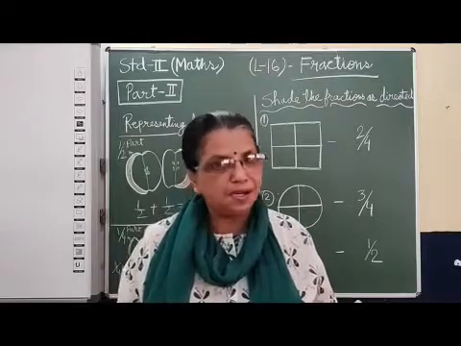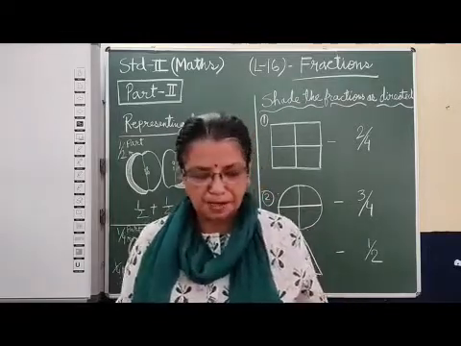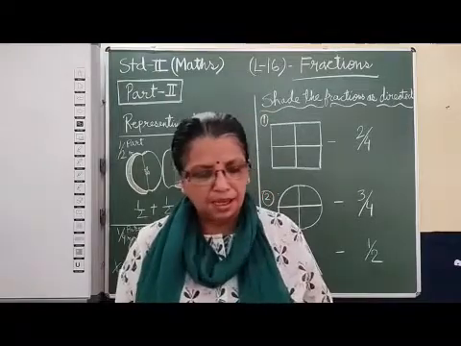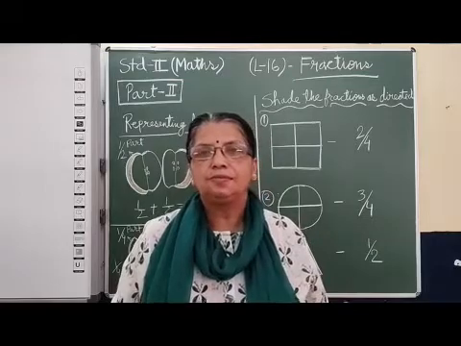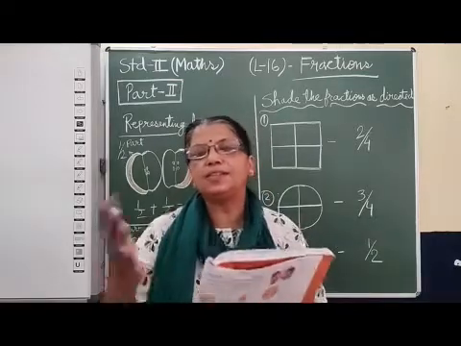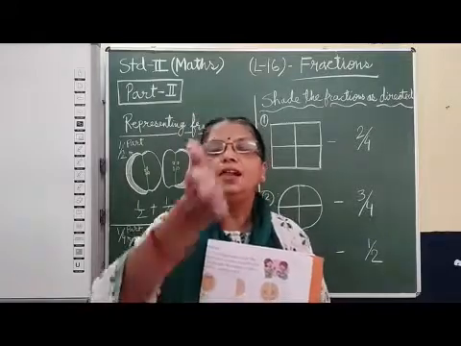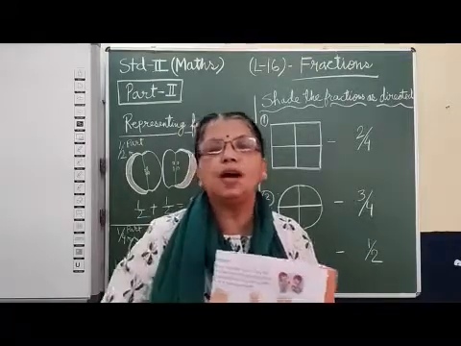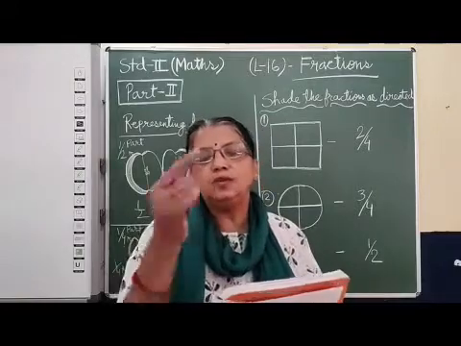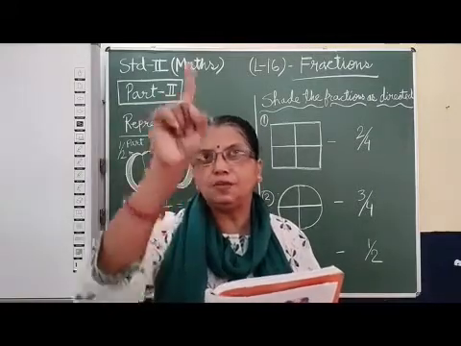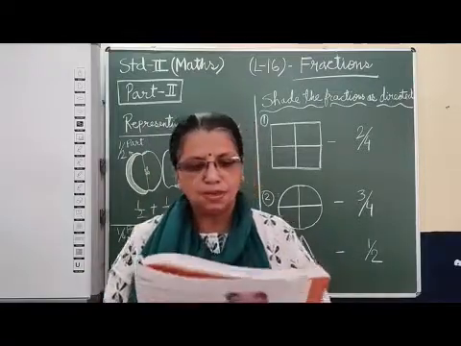Half an apple, that I have already told you, 4 parts of an apple. Half a cake, half a pastry. What will you take? Whenever you are two brothers and sisters, and if one thing is there, then your mother will divide it into two equal halves. Then that is called half, and in number form we write 1/2.